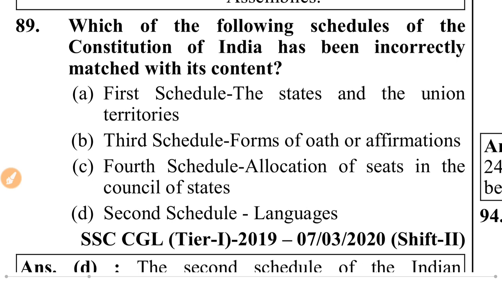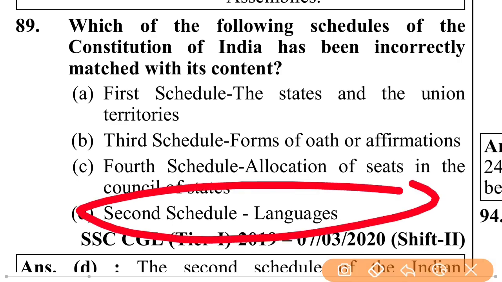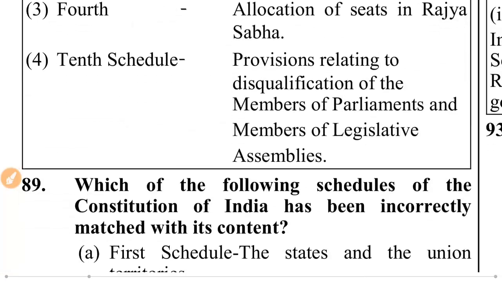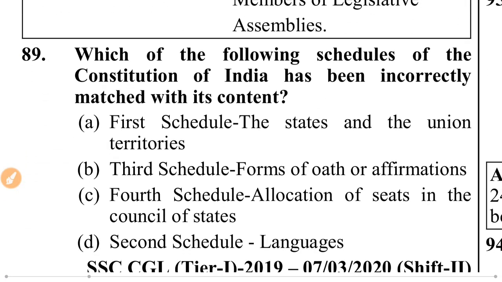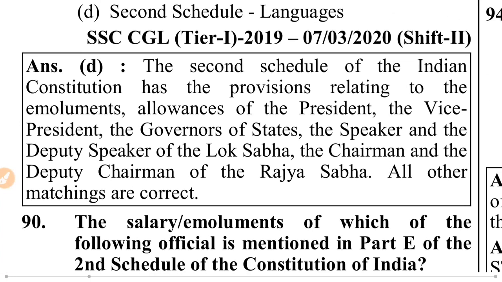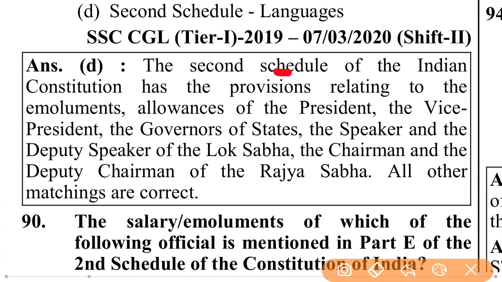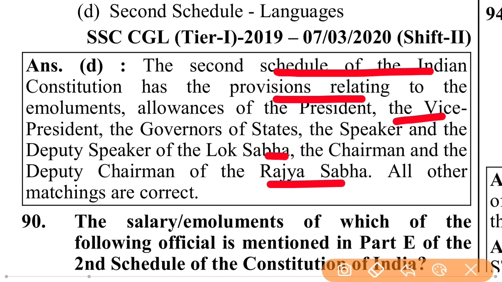Which of the following schedule of the Constitution of India has been incorrectly matched with its content? That is 2nd schedule, language. The 2nd schedule of the Indian Constitution has the provision relating to the emoluments, allowance of the president, the vice president, the governors of states, the speaker and the deputy speaker of Lok Sabha, the chairman and the deputy chairman of the Rajya Sabha. All other matchings are correct.